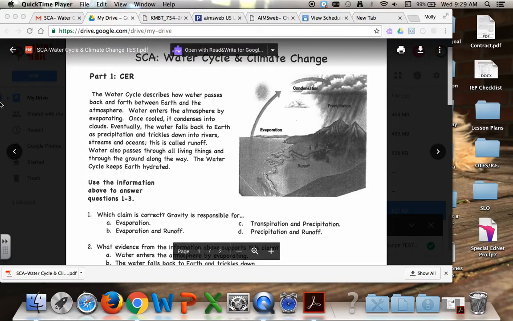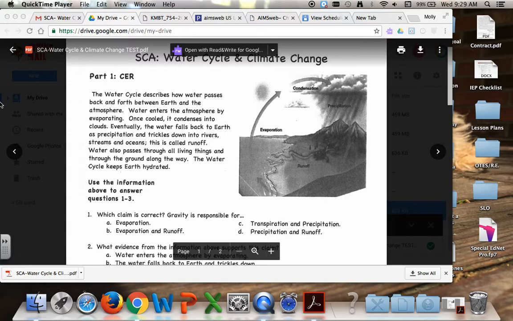Water cycle and climate change. Part 1, CER. The water cycle describes how water passes back and forth between Earth and the atmosphere. Water enters the atmosphere by evaporating. Once cooled, it condenses into clouds. Eventually, the water falls back to Earth as precipitation and trickles down into rivers, streams, and oceans.